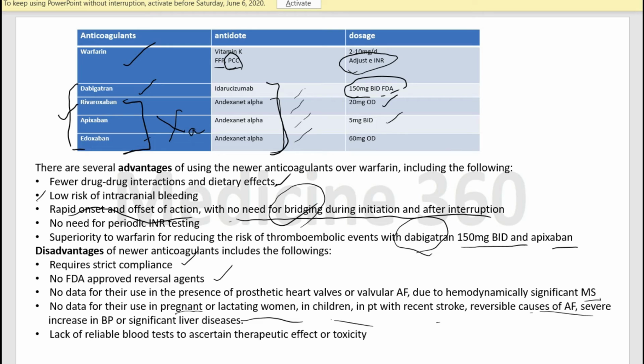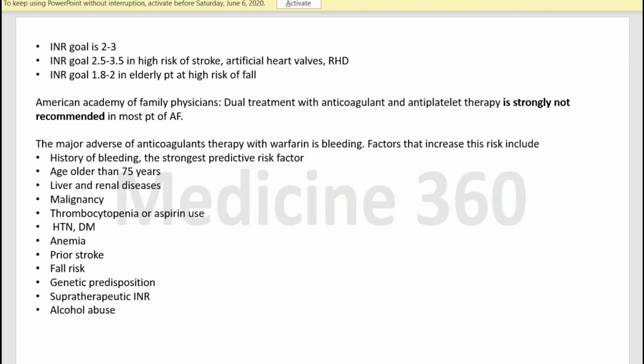Lack of a reliable blood test to ascertain the therapeutic level, therapeutic effect, or toxicity. We do not have a reliable test for them.